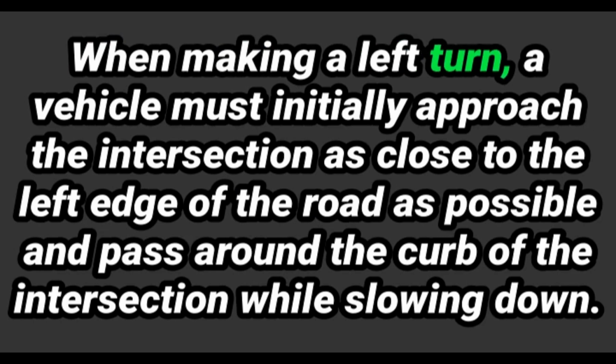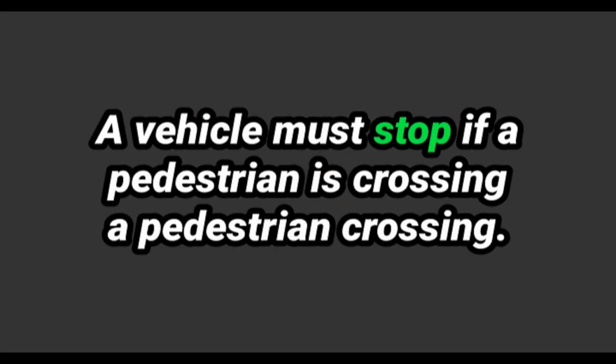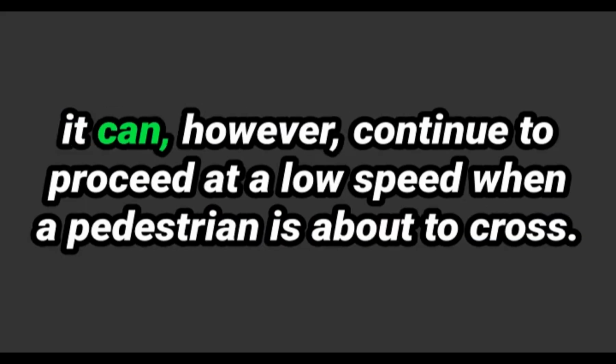49. When making a left turn, a vehicle must initially enter the intersection as close to the left edge of the road as possible and pass around the curve of the intersection while slowing down. 50. A driver must stop if a pedestrian is crossing a pedestrian crossing, but can continue at a low speed when a pedestrian is about to cross.